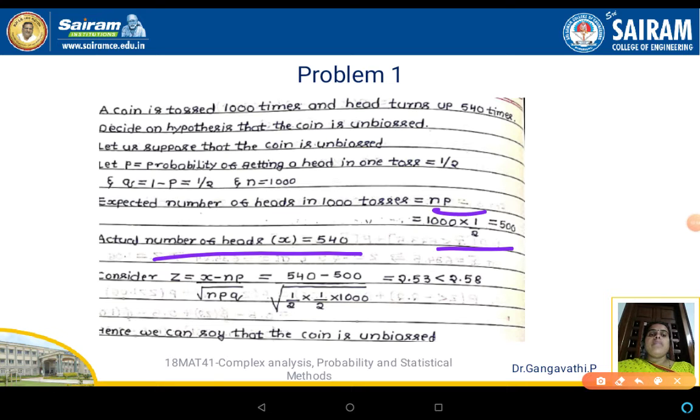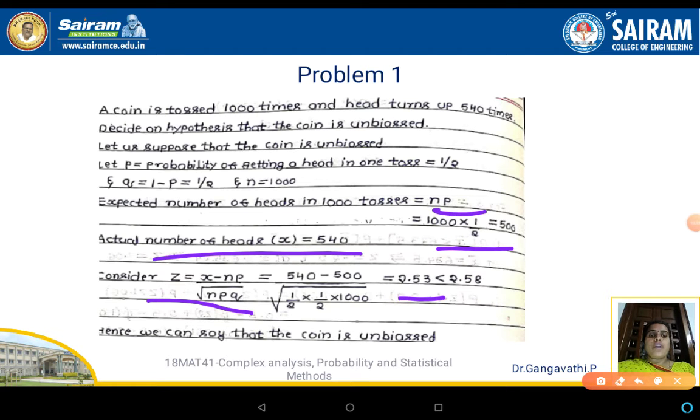But in the problem, the number of heads that turns up is 540, so x is 540 here. Now let us evaluate the z variable, the normal variate. Z is equal to x minus np divided by the square root of npq. Substitute for x, which is 540, np, which we evaluated as 500, n is again 1000, p is half and q is half. On simplifying, we get the value of z as 2.53.